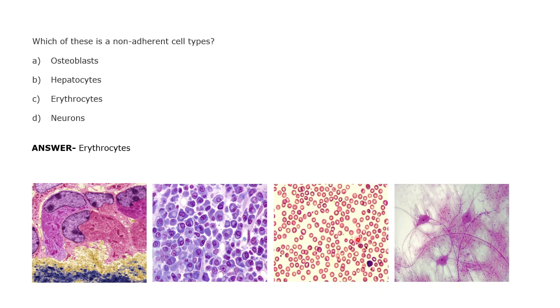You can see that the RBCs are separated from each other, they lack an extracellular matrix, and also the RBCs lack a nucleus. So they cannot divide any further. They are specialized in that function actually. Since they lack the extracellular matrix, they are most probably a non-adherent cell type. The next one is neurons.